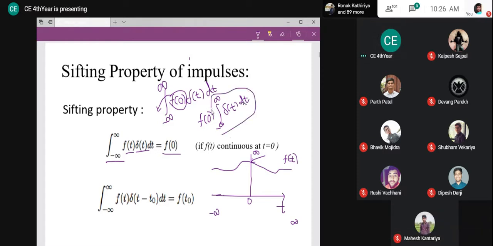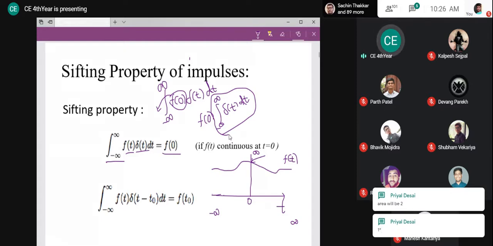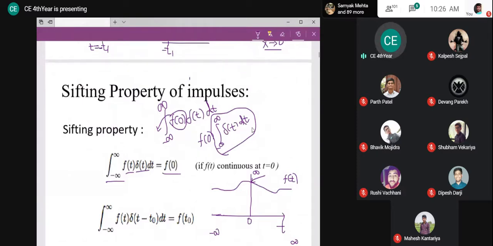Why is this 1? Why is this portion 1? Yes, it is area. It is the area under the impulse. We just concluded that the integral from minus infinity to infinity of delta t dt is 1. That is the area under the impulse. This integral is nothing but the area of my impulse. The area of my impulse is nothing but 1, and hence this results in f of 0.